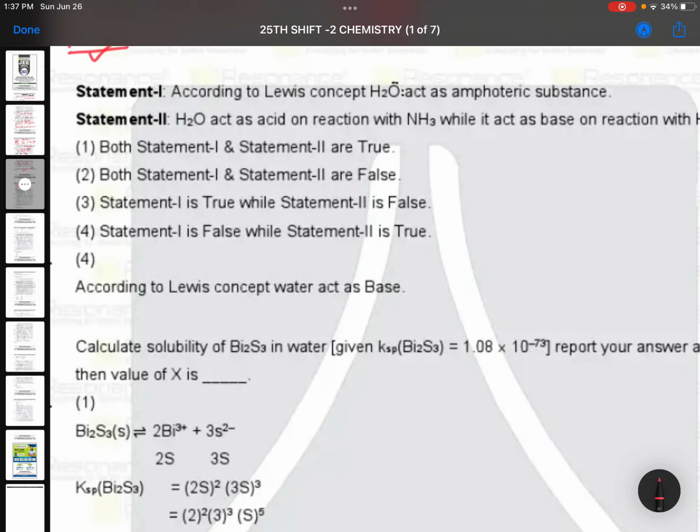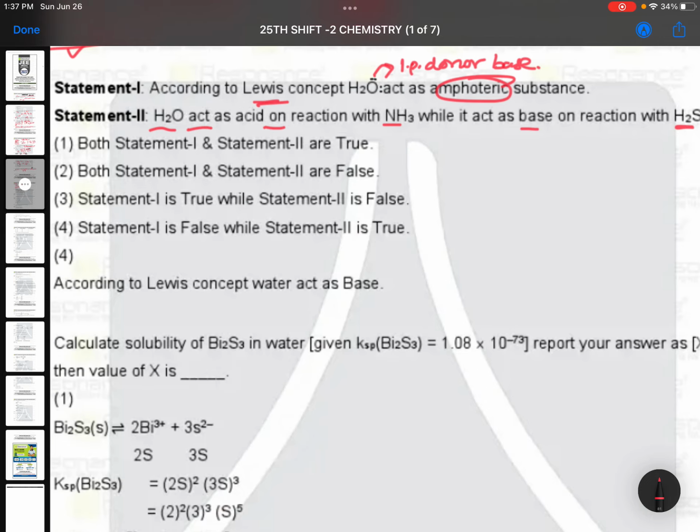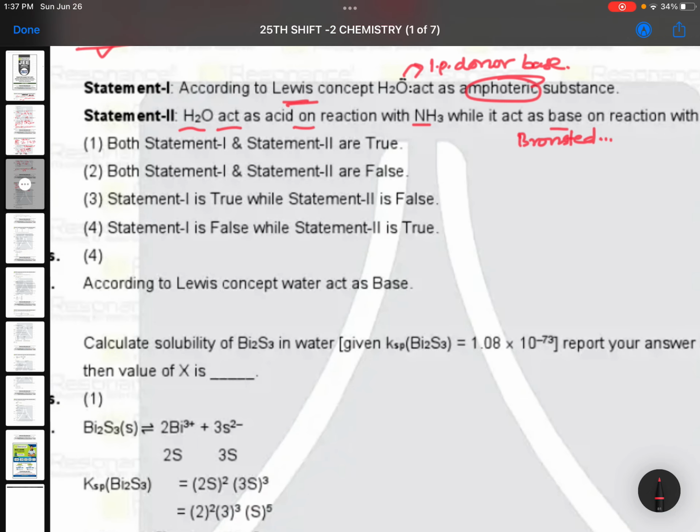According to Lewis concept, H2O acts as an amphoteric substance. No, this is wrong. H2O, according to Lewis concept, is a lone pair donor. Lone pair donors are only bases, so this is a wrong statement. H2O acts as an acid on reaction with ammonia and as a base with H2S. This is true. This is Bronsted theory. According to Bronsted theory, it can donate protons and it can accept protons. So statement 2 is correct. Statement 1 is false.